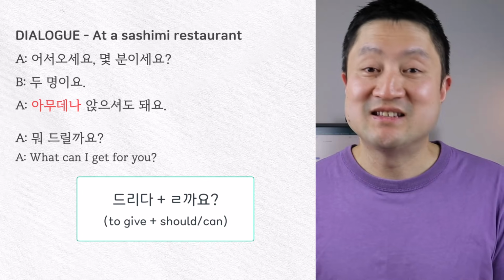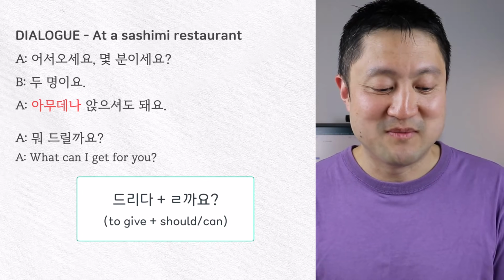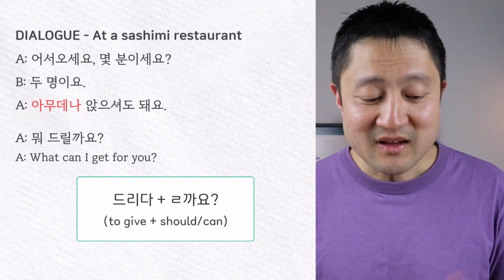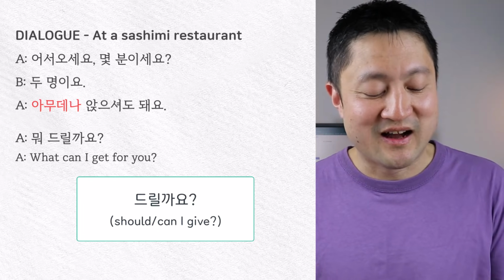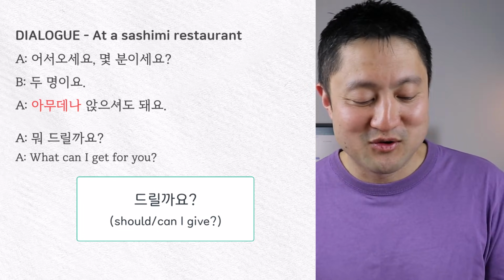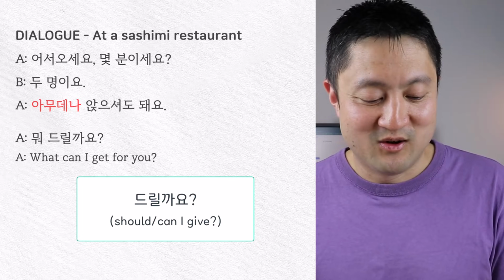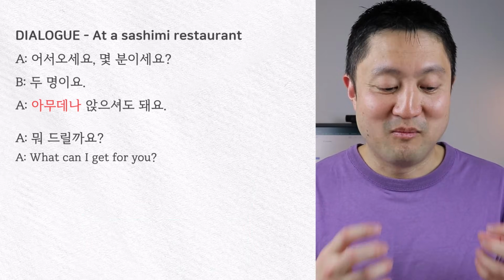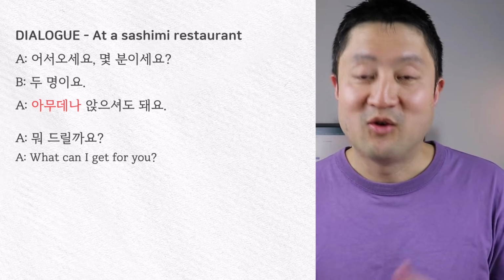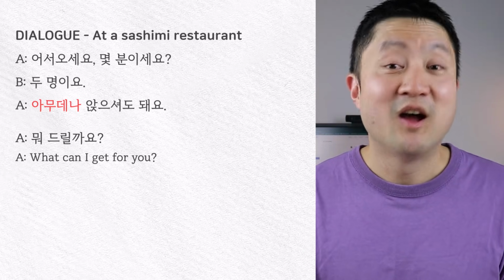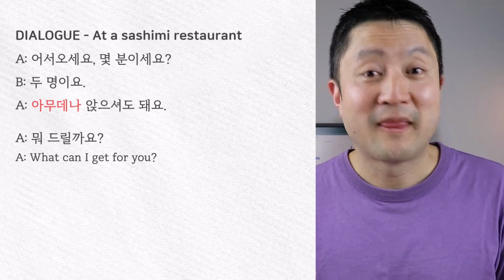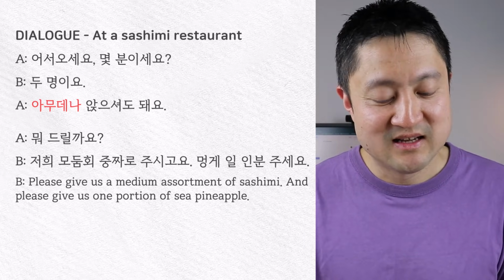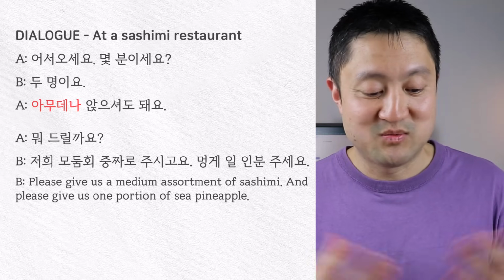Now, 드리다 is the honorific form of 주다, which means to give. And then we add the question ending, ㄹ까요. So when we combine the two together, 드릴까요 can mean, should I give you? Or can I give you? Or can I get something for you? So when we combine the two together, 뭐 드릴까요 means, what can I get for you? And after that, we have this long sentence, or two sentences, which we can use to